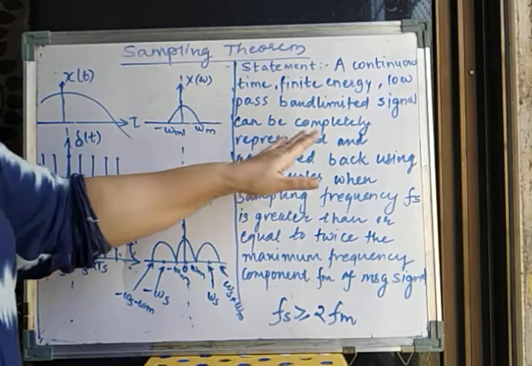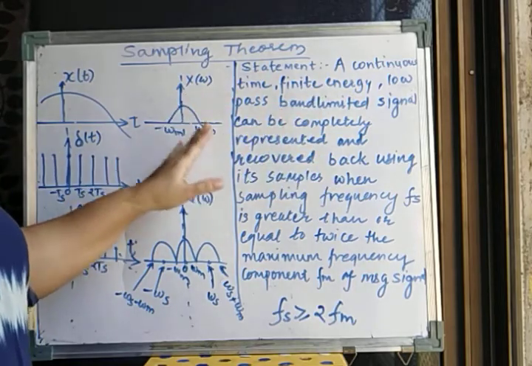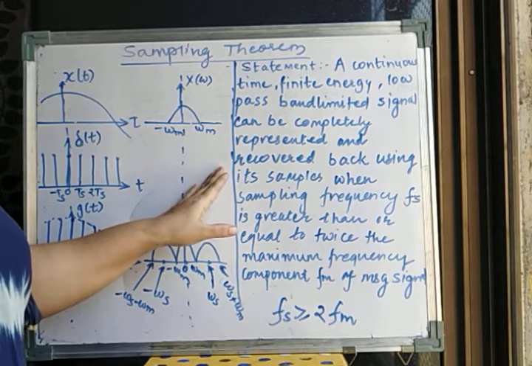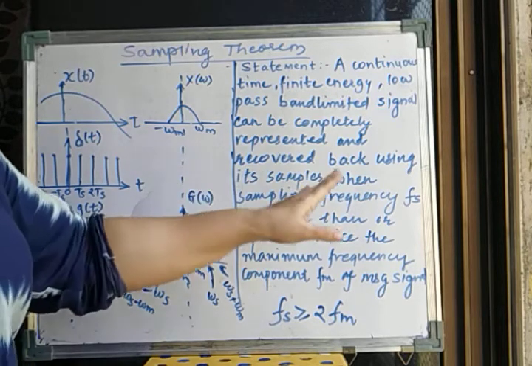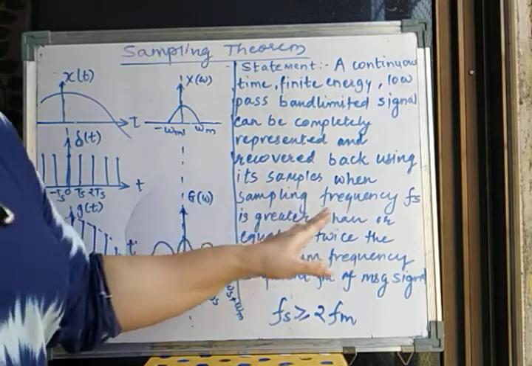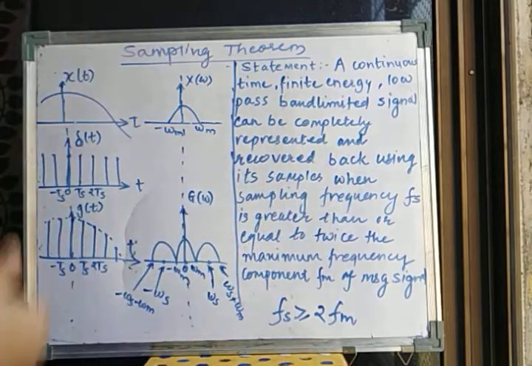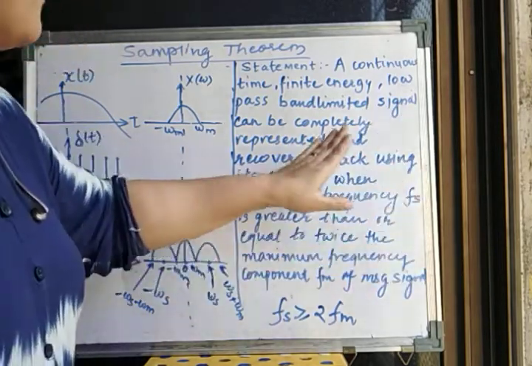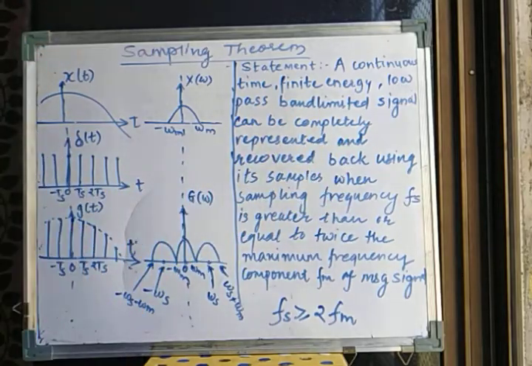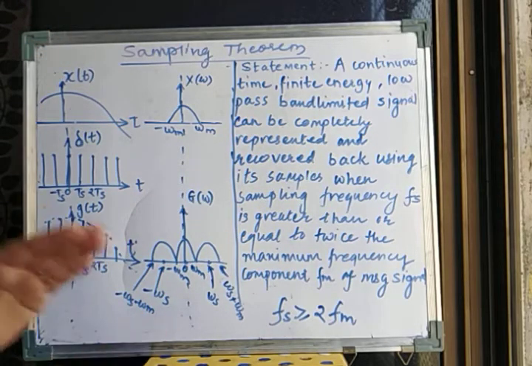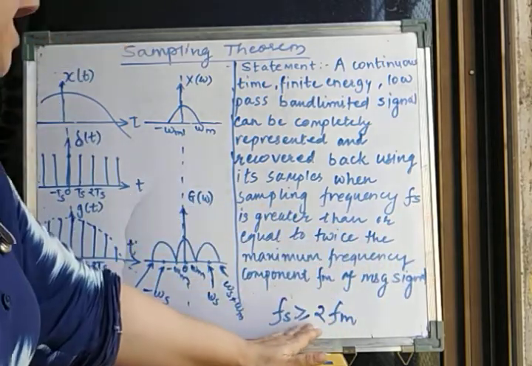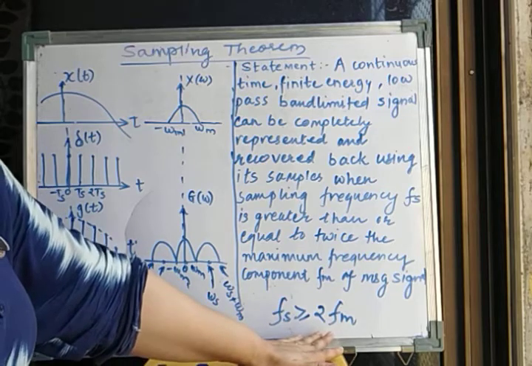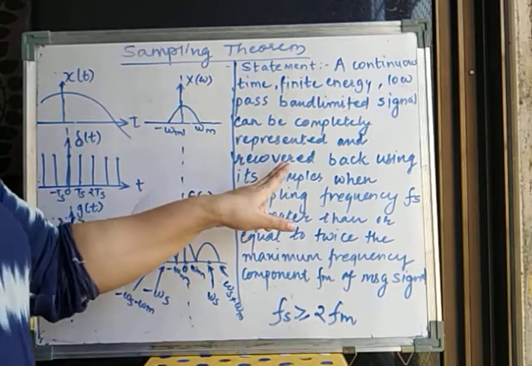Now, such a signal can be completely represented and recovered back. So we have to first represent the signal using its samples when the sampling frequency is Fs. So what we are doing is sampling that signal with the frequency Fs. If I want to completely represent the signal with its samples, the frequency Fs should be at least equal to or greater than the maximum frequency component in the signal. And not only to represent, but to recover the data back.